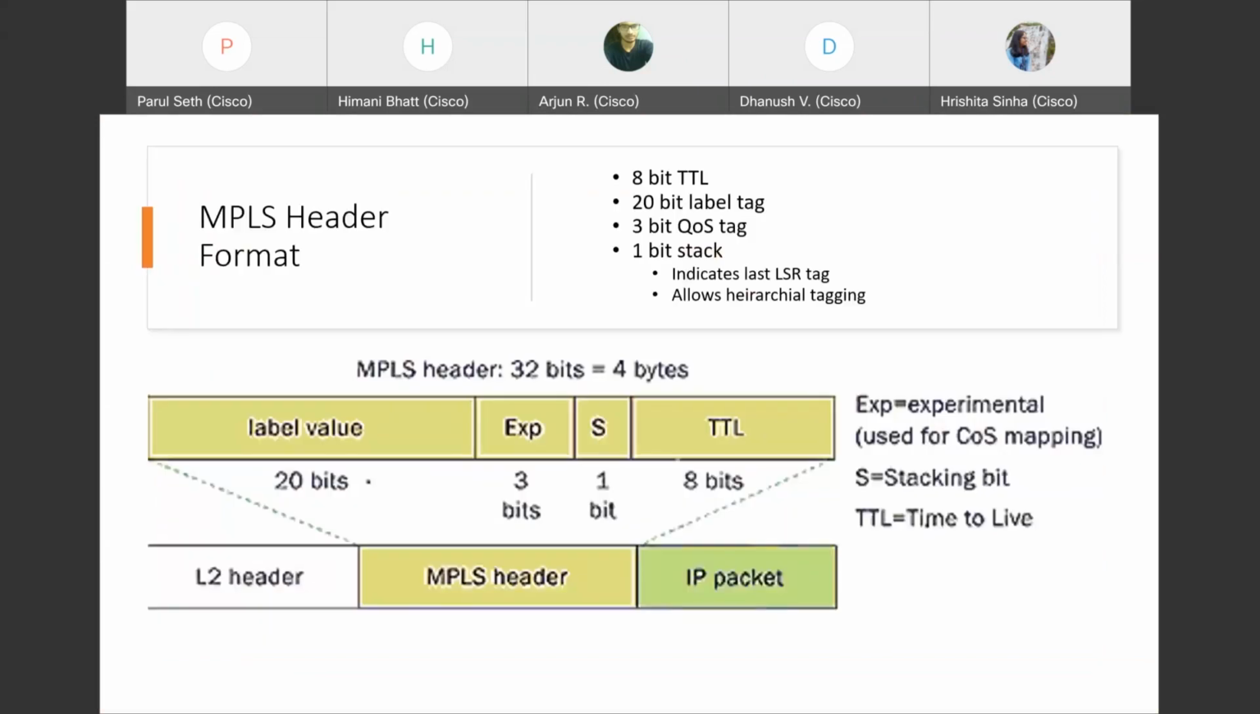This label value holds 20 bits. EXP is 3 bits. These are used for quality of service. We don't have to go into detail on that, but these 3 bits are used for quality of service. The S bit is the end of stack, so whether we have reached the end of the stack or not, this bit will define that. And TTL is the time to live.